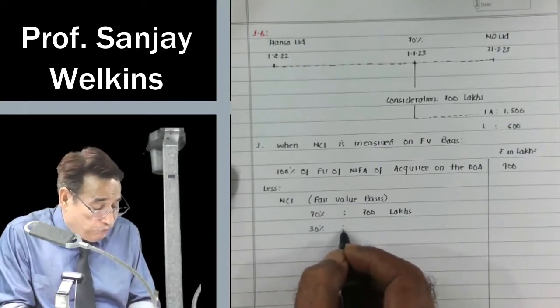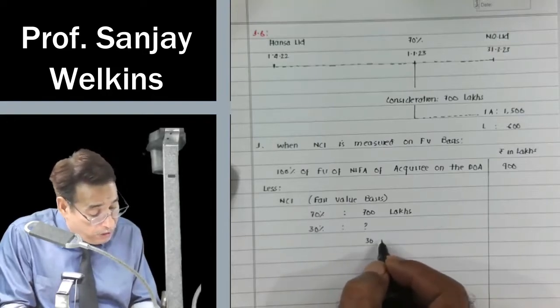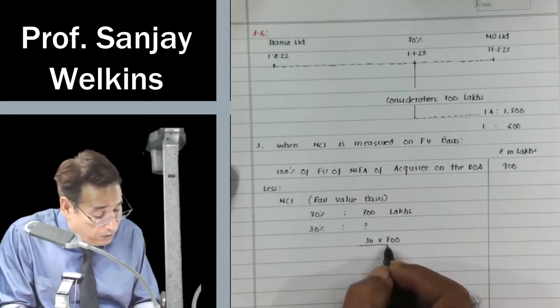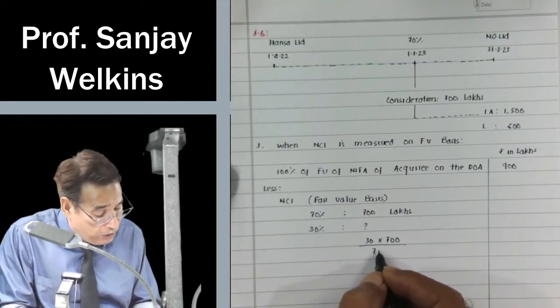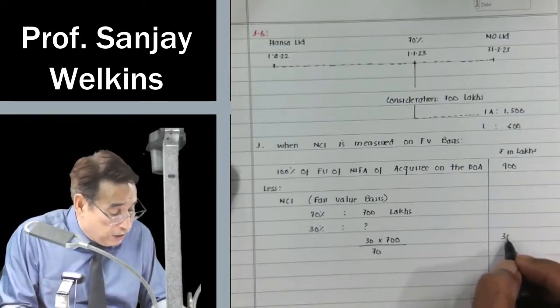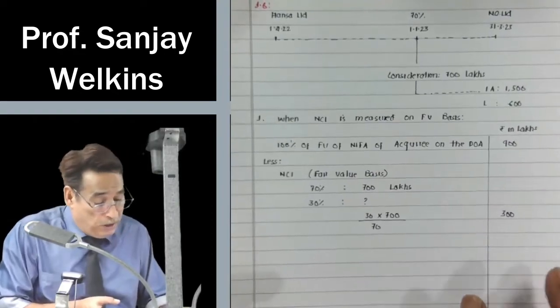So what will be the fair value of 30%? You can straight away compute 30 into 700 divided by 70. So straight away we can compute it. It will reflect 300. So we may say that fair value of NCI is equal to 300.